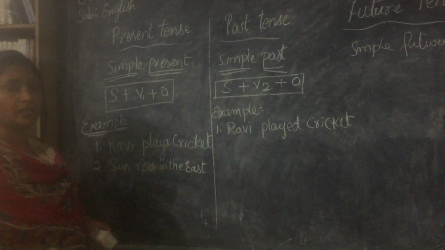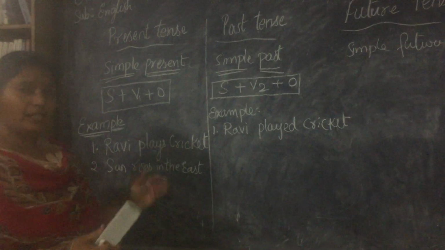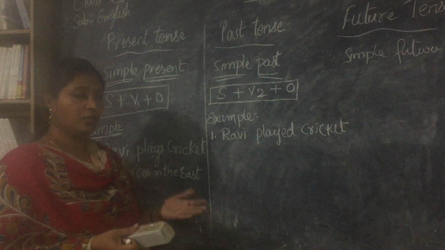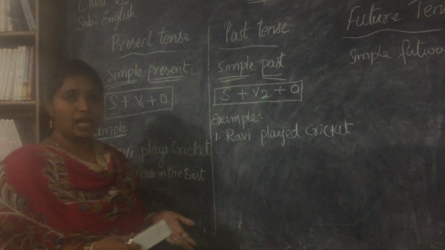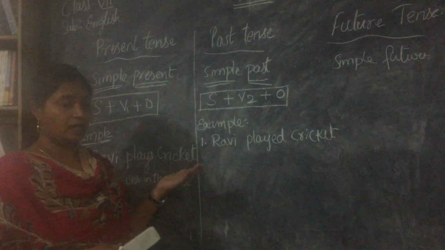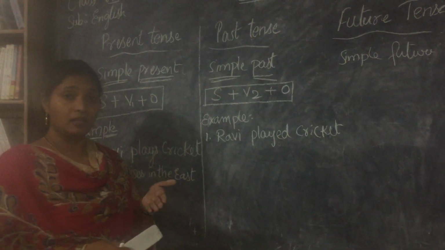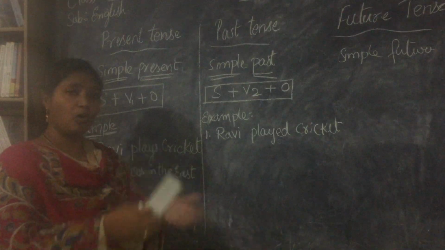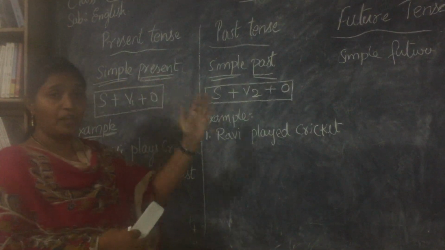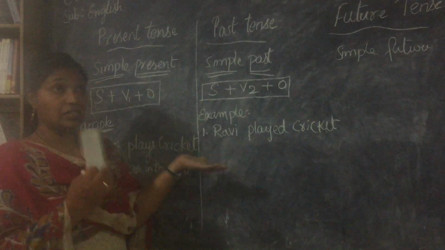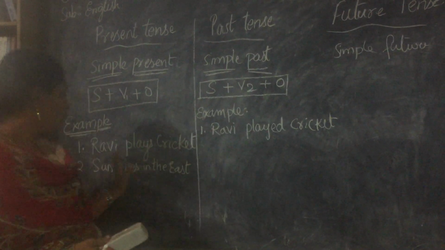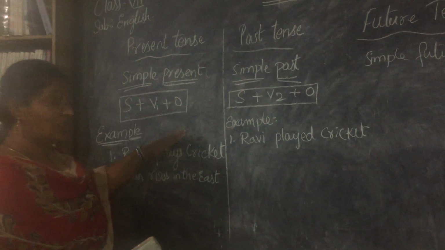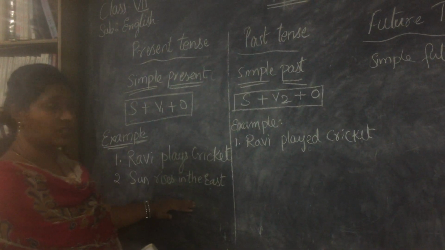The sun rises in the east, which means it is rising today, it has risen today. Will it rise tomorrow or not? It will. So it is a universal action. The earth rotates around the sun. So it is a continuous action, but it happens today, tomorrow, day after tomorrow. It has been happening since the earth was formed. So you should understand quite easily that we use simple present for universal actions as well.